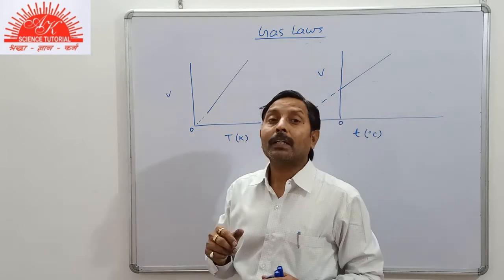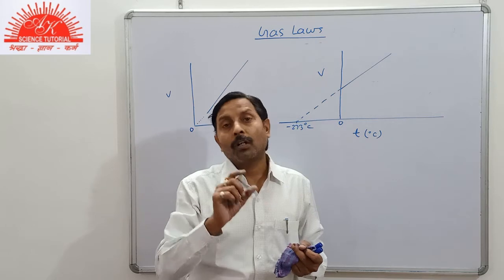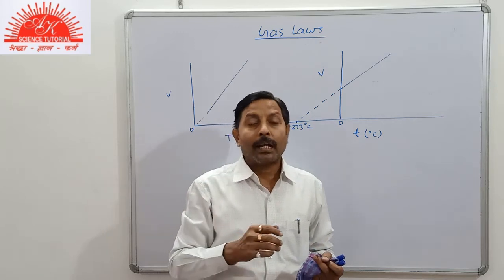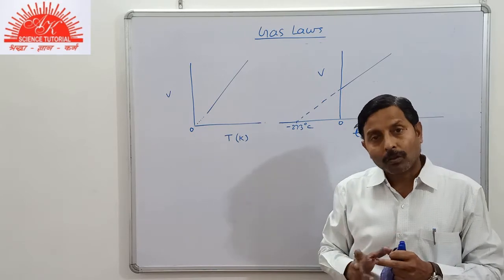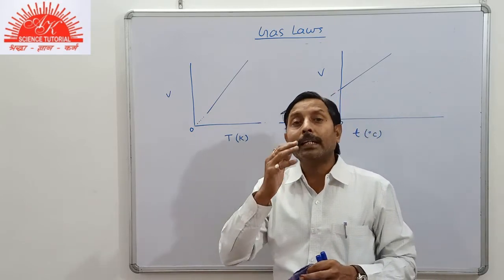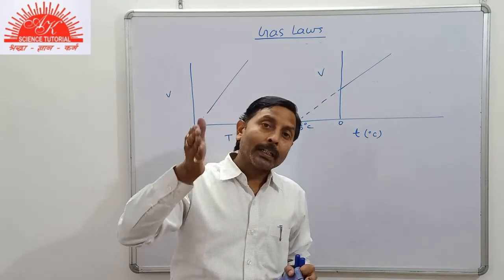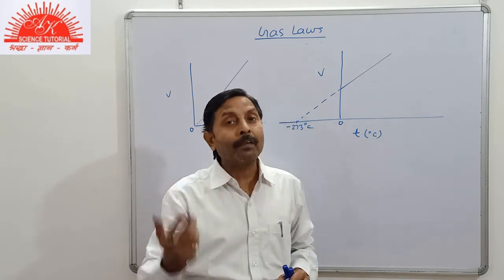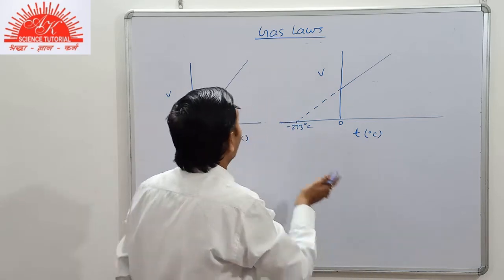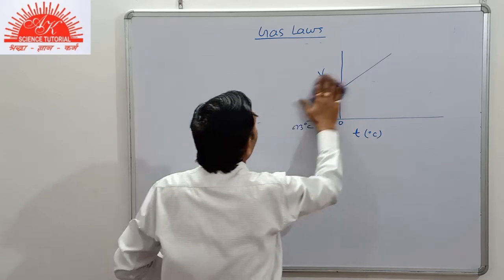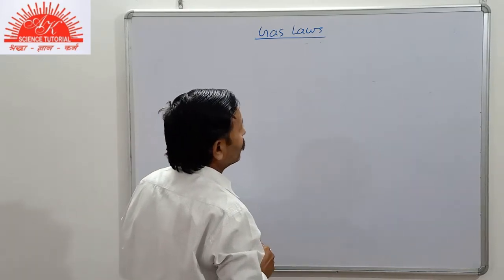In the previous topics we studied that when the temperature was changing the pressure was kept constant, and in Boyle's law when pressure was changing the temperature was kept constant. But suppose in a given question the temperature and pressure are changing simultaneously, then how is the volume affected? So we take a heading as combined gas equation.